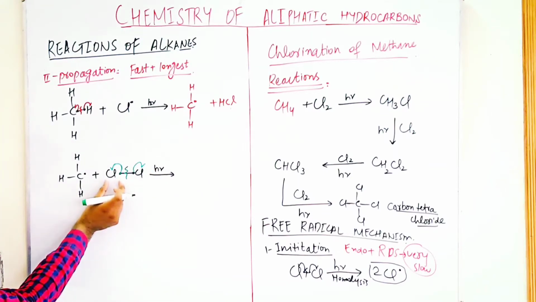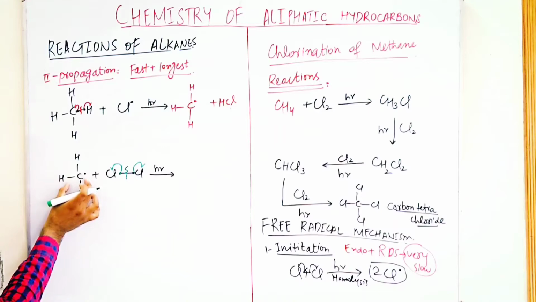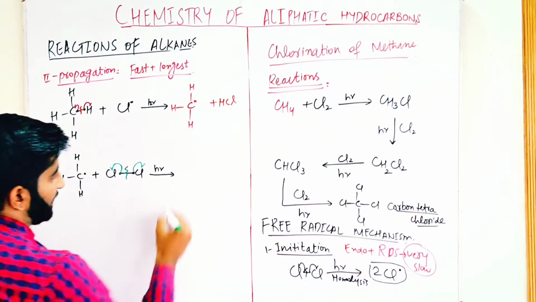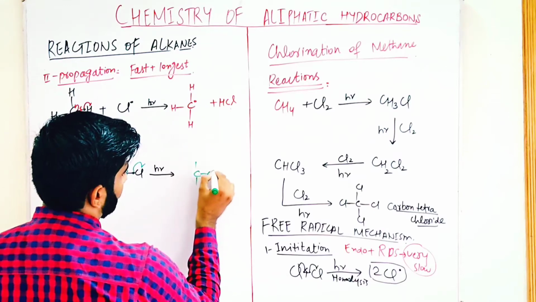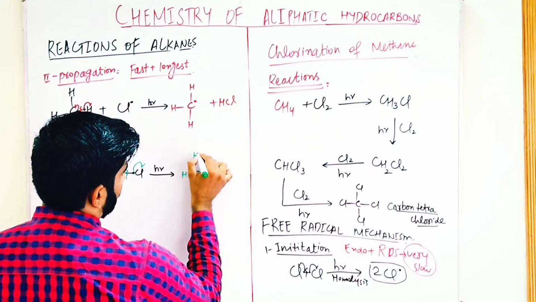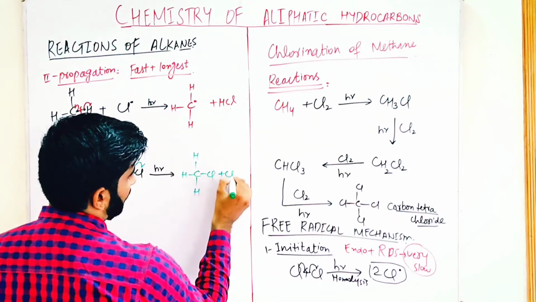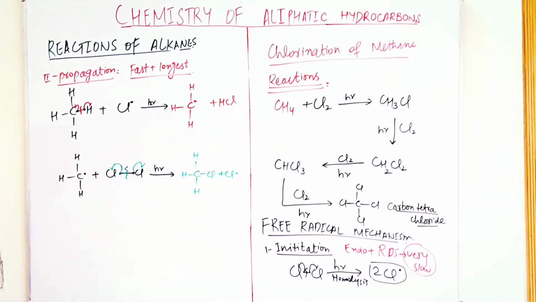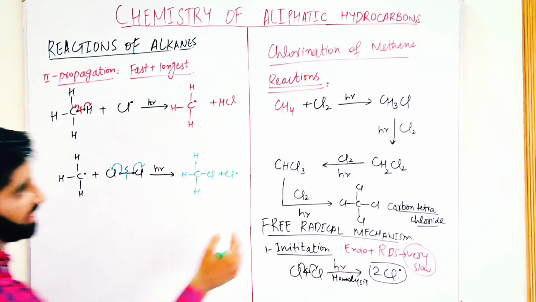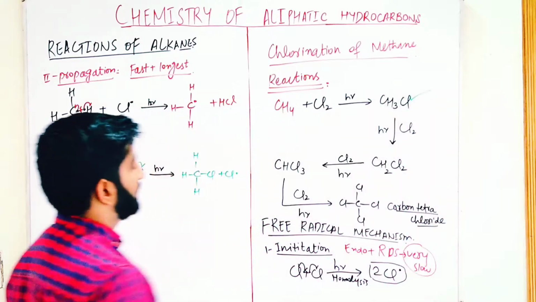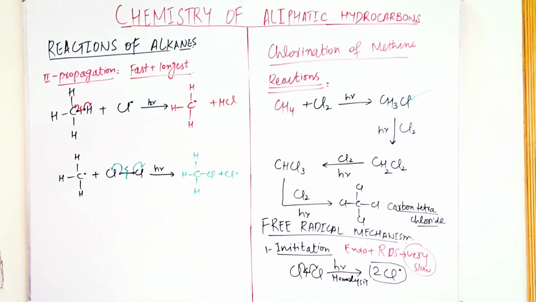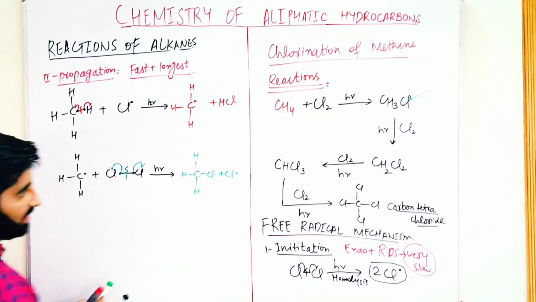This chlorine free radical reacts with this methyl free radical and forms chloromethane, with a chlorine free radical. So this product is formed. That is our chloromethane.